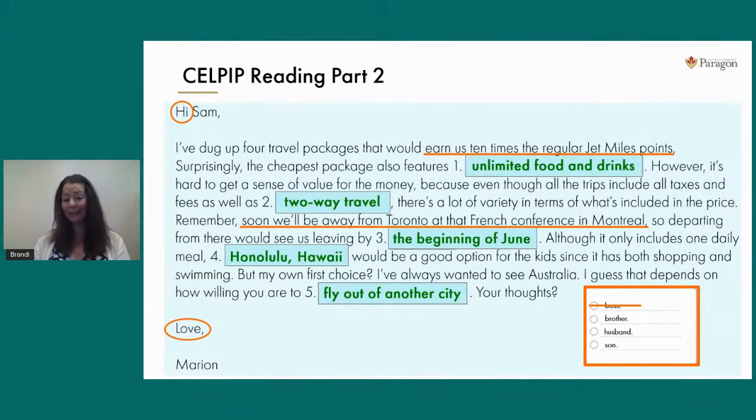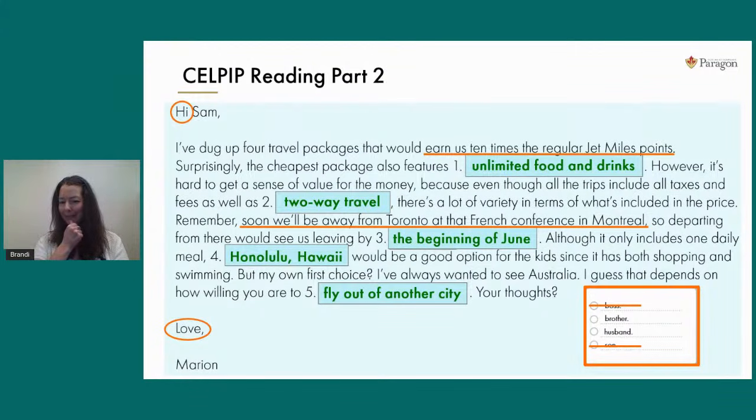Again, I think it's her husband. I don't think it's her son. I don't think she'd be traveling with her son to go to a work conference and collect air miles points with her son. That doesn't seem to make a lot of sense to me. It's not the best choice anyway. So let's just make a decision: eliminate the word son from consideration.